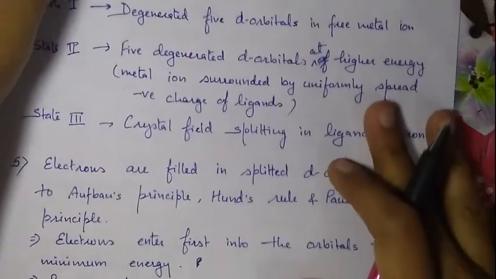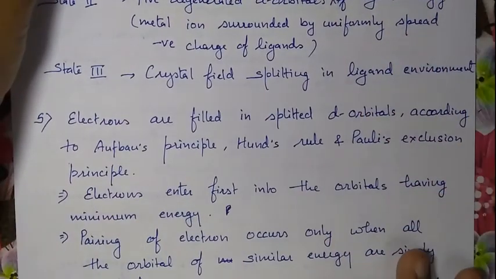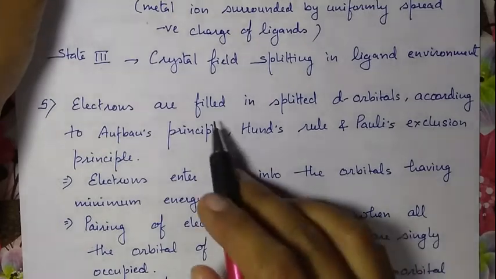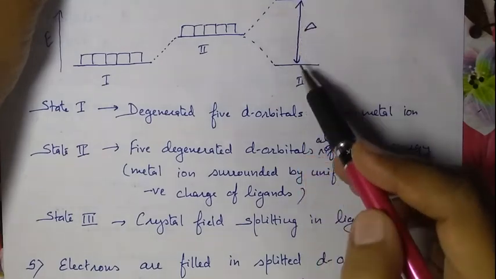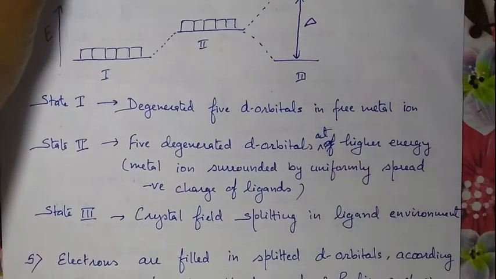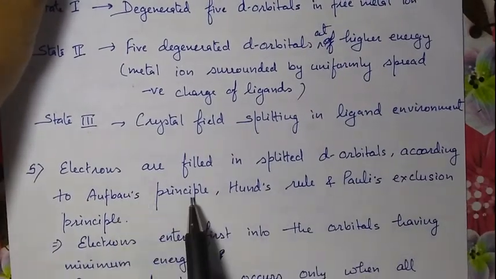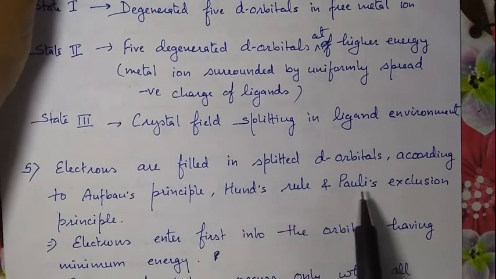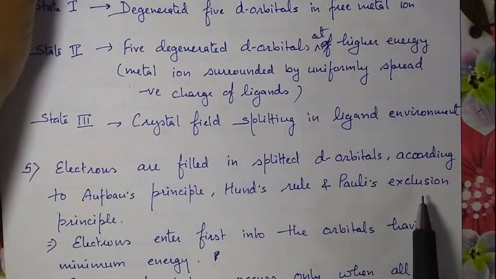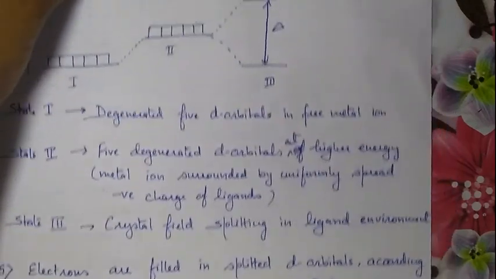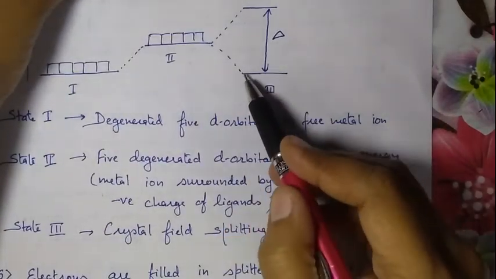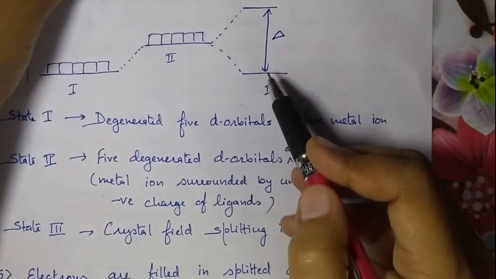Okay, then come to the next point. The electrons are filled in these split d orbitals according to the Aufbau principle, Hund's rule, and Pauli exclusion principle. You know that. What is the Aufbau principle? It means electrons will go into the orbital having lower energy first.